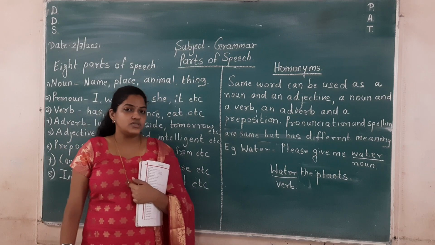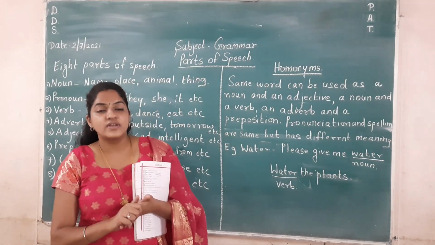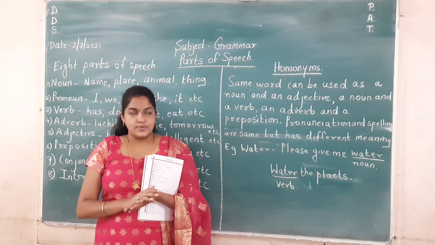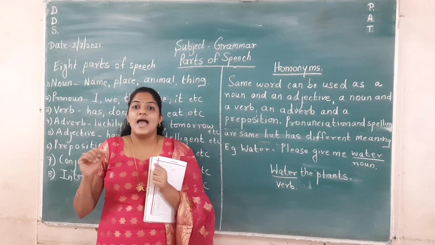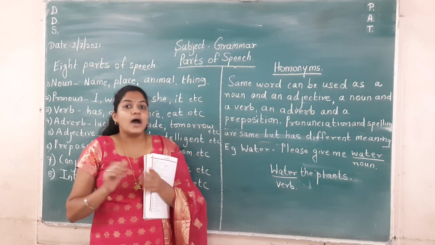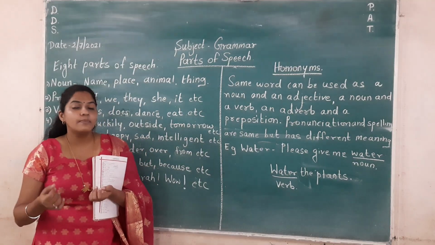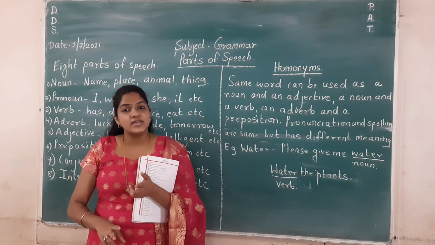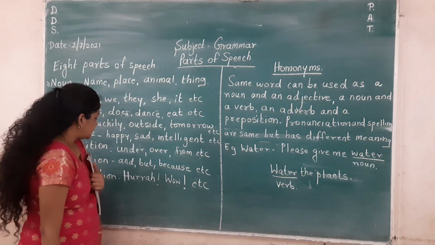Next comes conjunction. What is a conjunction? Joining two words or phrases or sentences. For example, I am tired but happy. I missed my bus because I got up late. So two words or two sentences or two phrases joining together, they are known as conjunction.